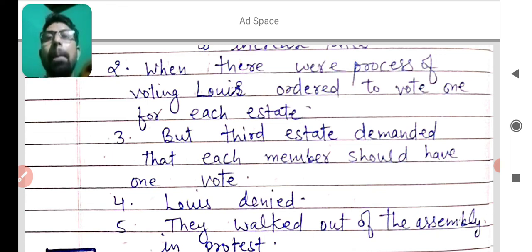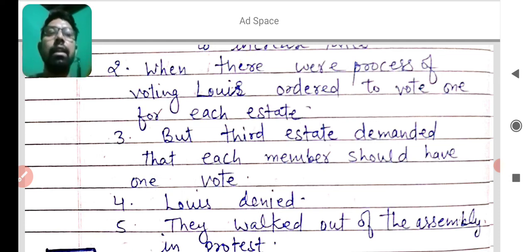You learned that the first and second estates sent 300 representatives to the meeting, and on the other hand, the third estate sent 600 representatives to the meeting called for the purpose of increasing taxes. But Louis XVI denied voting with one vote per member.